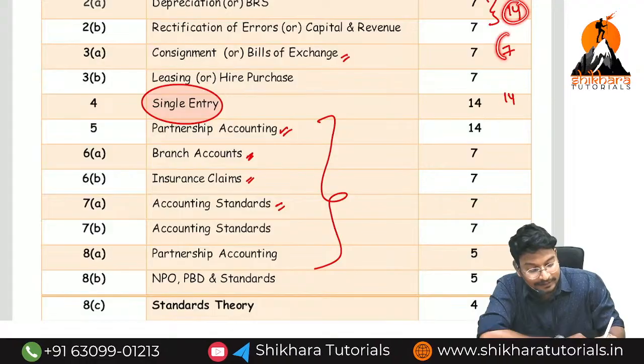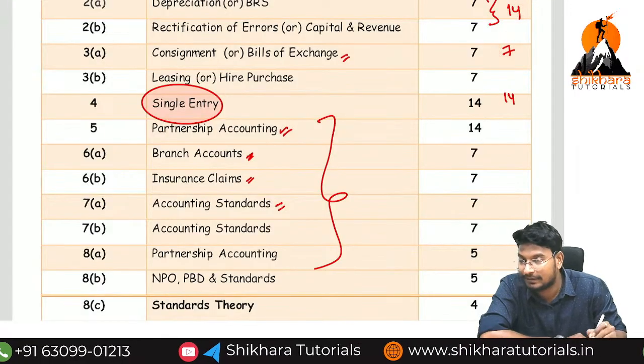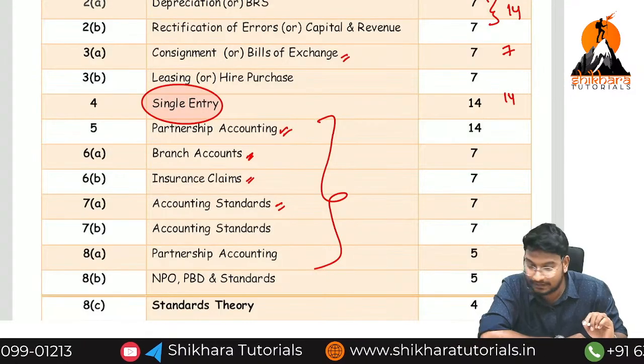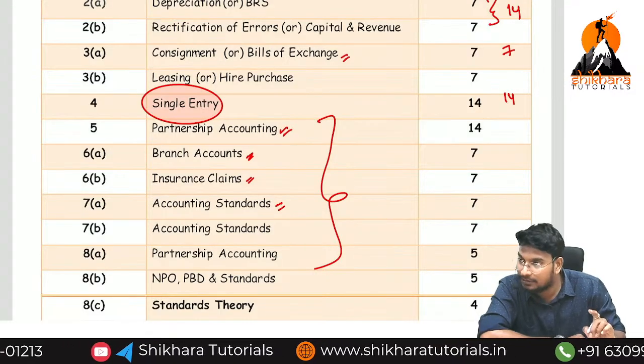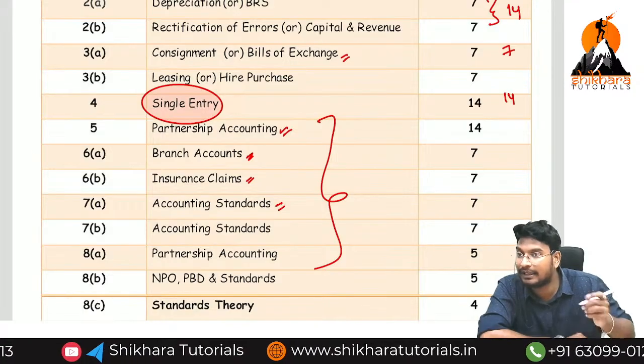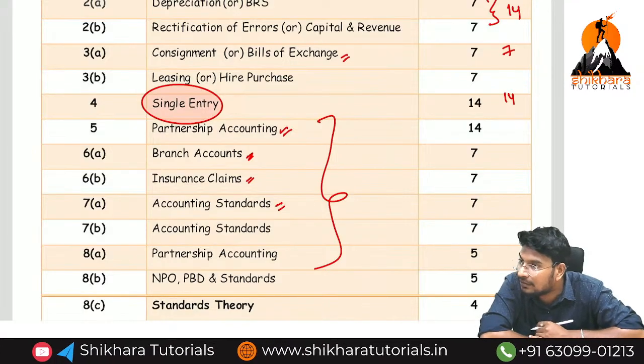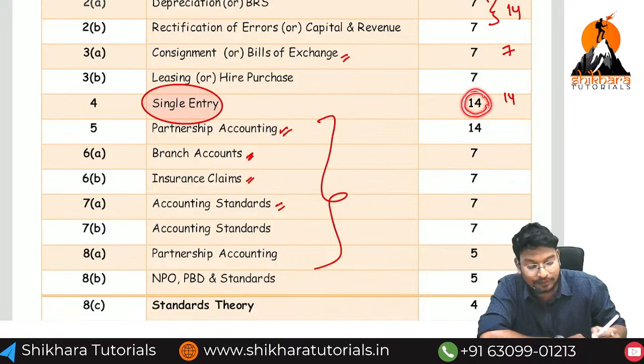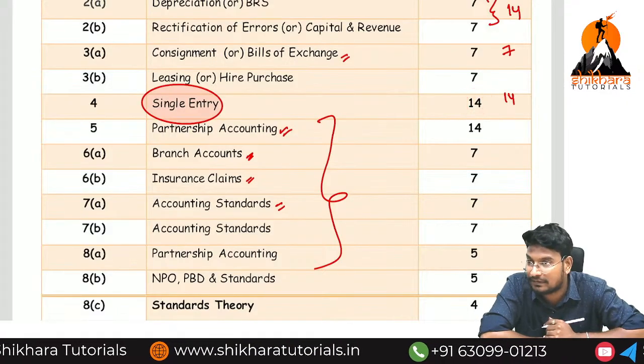Okay. 14 plus 7, that is 21. Totally 21 marks we are getting from foundation. Not only those 21, single entry is similar to final accounts. How many marks are we getting? 14 marks. So 21 plus 14, 35 marks.